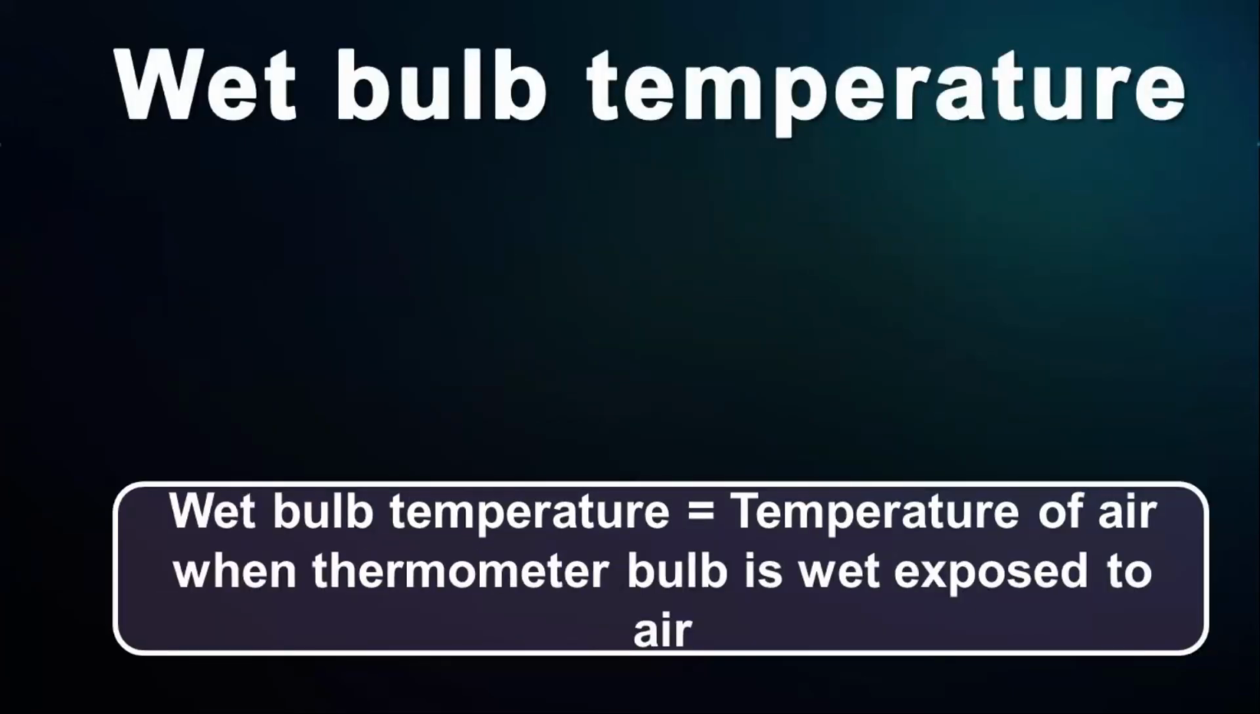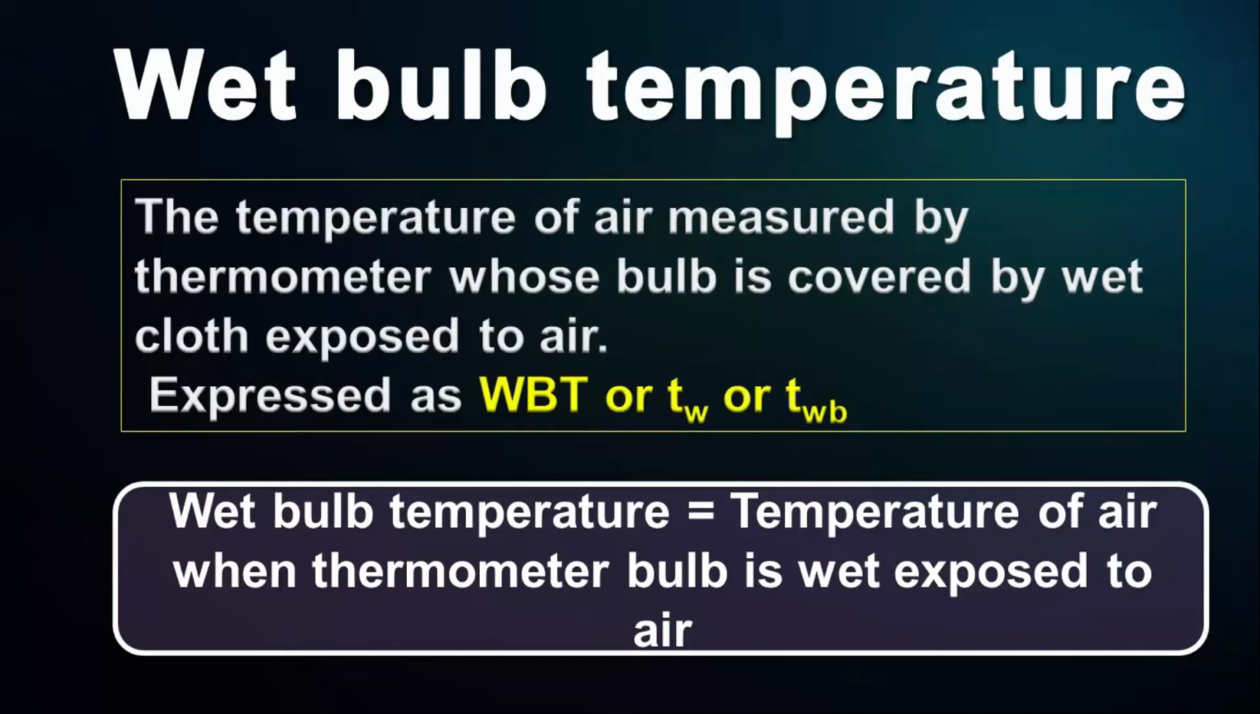Wet bulb temperature. It is the temperature of air measured when the bulb of the thermometer is covered by a wet cloth and exposed to air. The cloth evaporates moisture to air, cooling the bulb. Hence, the temperature reading decreases from the dry bulb temperature. This wet bulb temperature considers the moisture effect of air, and as the bulb is wet, it is called wet bulb temperature. It is denoted as TW or TWB.